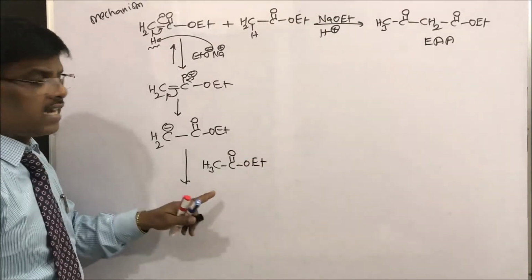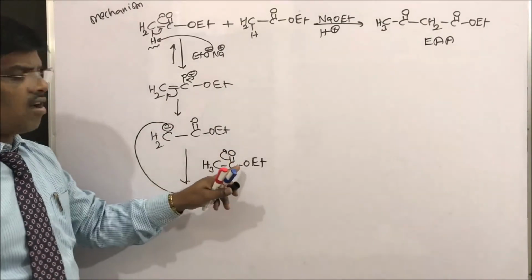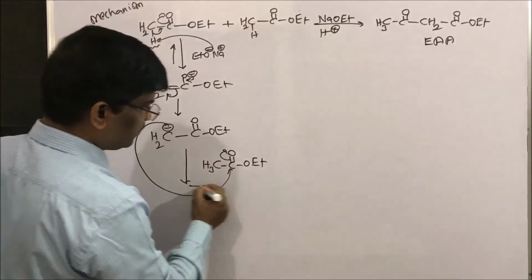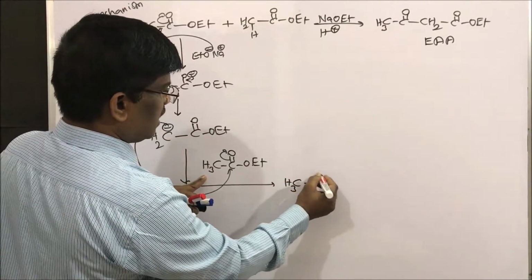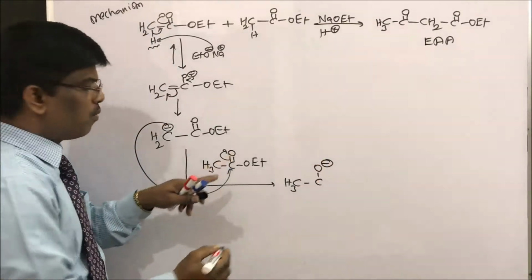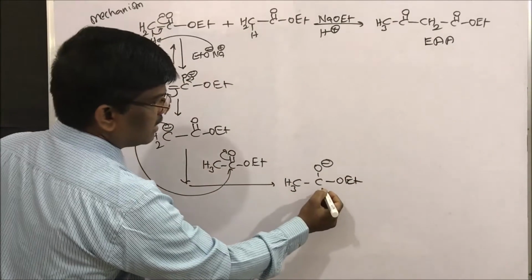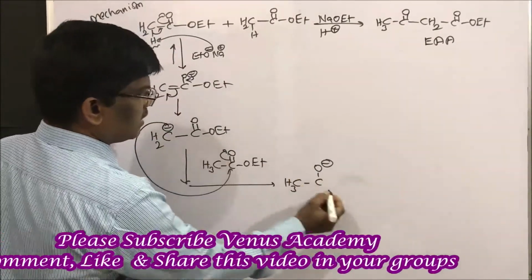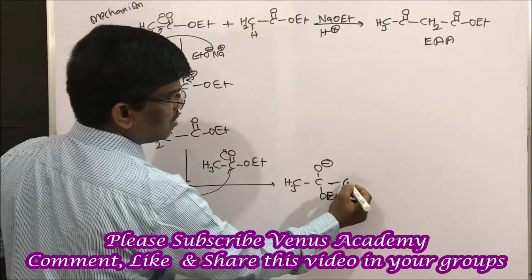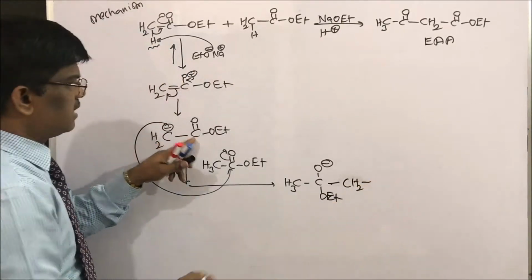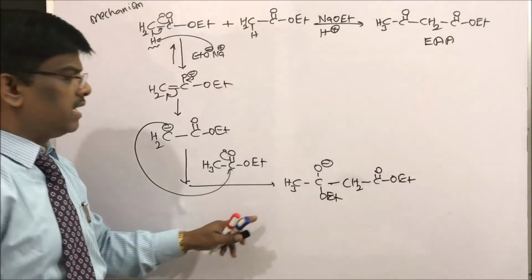It comes and attacks the carbonyl carbon, and this oxygen polarizes like this to give the CH3C(O minus)(OEt)CH2COOEt. This is the intermediate.